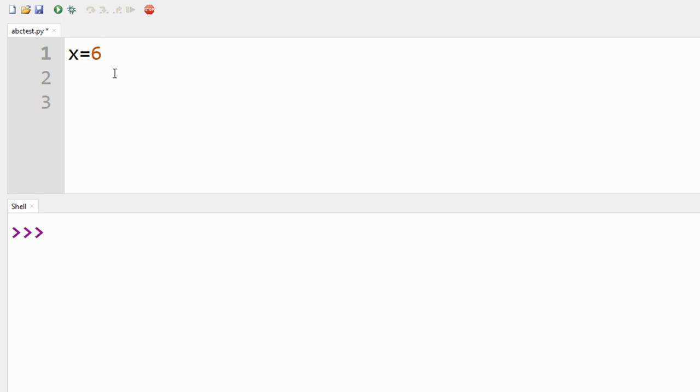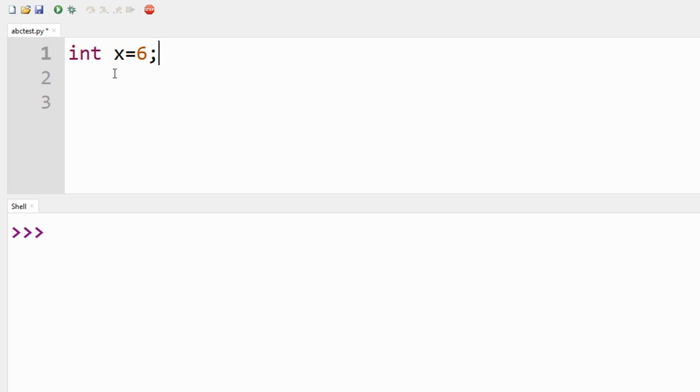In the earlier programming languages, we used to explicitly tell the compiler that this x is an integer by typing certain keywords like int, as in int x equal to 6. But this is a wrong syntax in Python. It was used in C++ like this: int x equal to 6 semicolon.